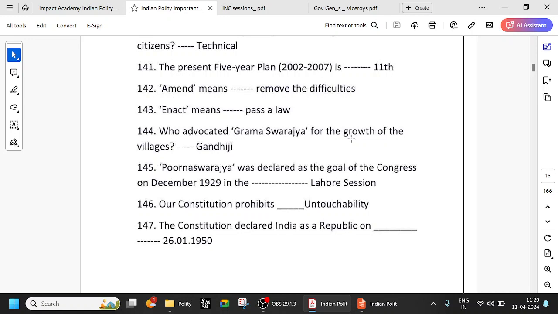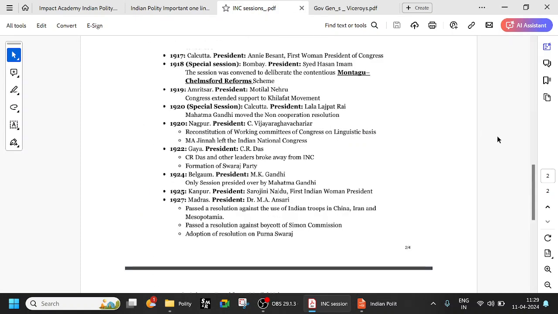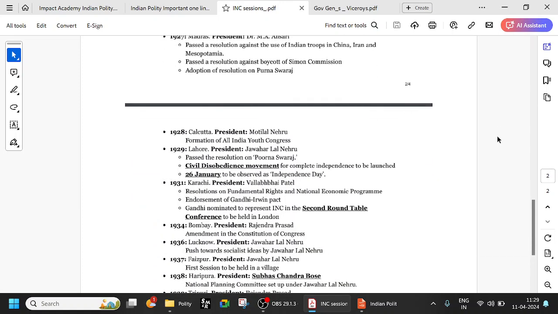Who advocated Grama Swarajya for the growth of villages? This is obviously Gandhi. Even in the Directive Principles of State Policy, you see Article 40, and there are several articles which come under Gandhian principles. Article 40 is regarding village panchayats, etc. That is part of Grama Swarajya. Purna Swarajya was declared as the goal of the Congress at the 1929 Lahore session. We have frequently seen it: 1929, Lahore session, complete independence, Purna Swaraj. The Lahore session, presided over by Jawaharlal Nehru, passed the resolution on Purna Swaraj.